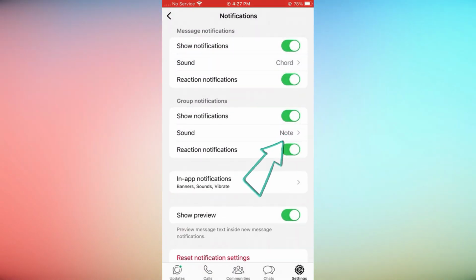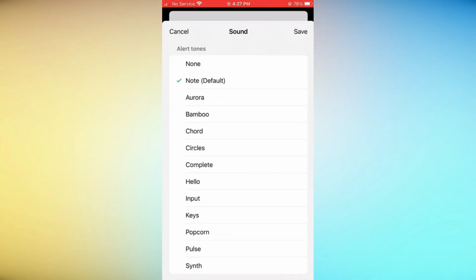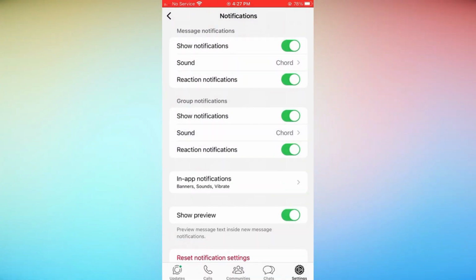Under Group Notifications, do the same. Tap Notification Tone and select your preferred sound. For call notifications, under Call Notifications, ensure ringtone is set to a sound you like.